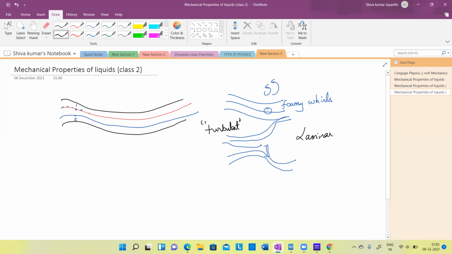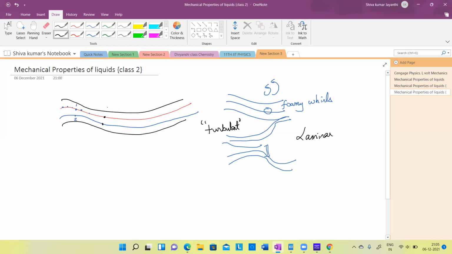Another way to understand this: at this point, I told you earlier it had the same velocity always, but now it won't be the same velocity. Any particle going through this may have 20, may have 30 meters per second, or different velocities. There is no particular nature, no particular equation that it will follow. That is called turbulent.